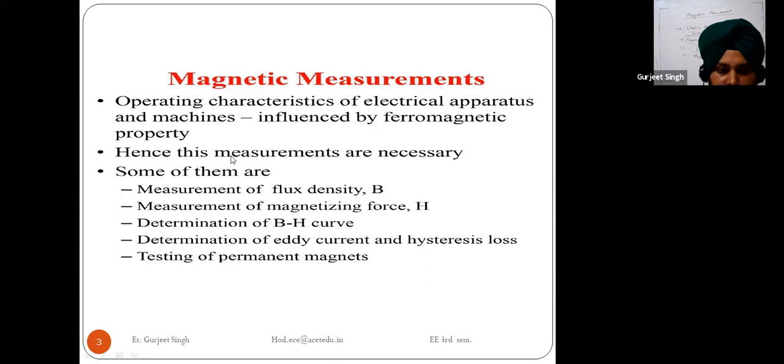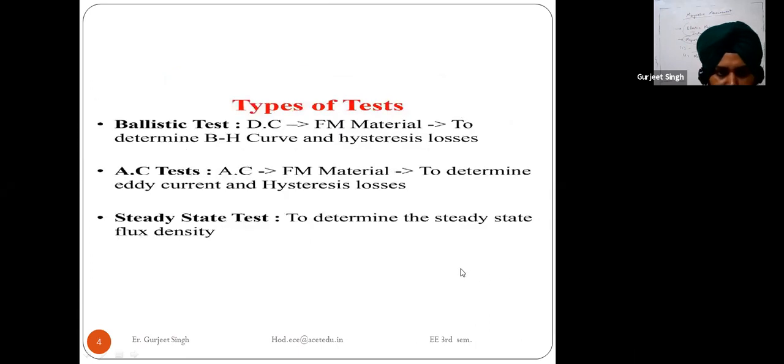That is the magnetizing force. Then we will plot the determination of the BH curve, the graph between the magnetic flux density B and the magnetizing force H, and we can find out the BH curve, which comes under magnetic measurement. Then we find the eddy current and hysteresis losses and test the permanent magnets. These are the magnetic measurements, so we will perform different types of tests to find out these measurements. So what are these tests?